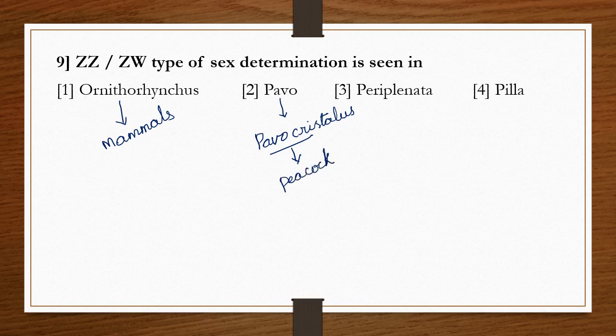It is a bird. Periplaneta americana is the scientific name of cockroach. And Phyla belongs to the phylum Mollusca.